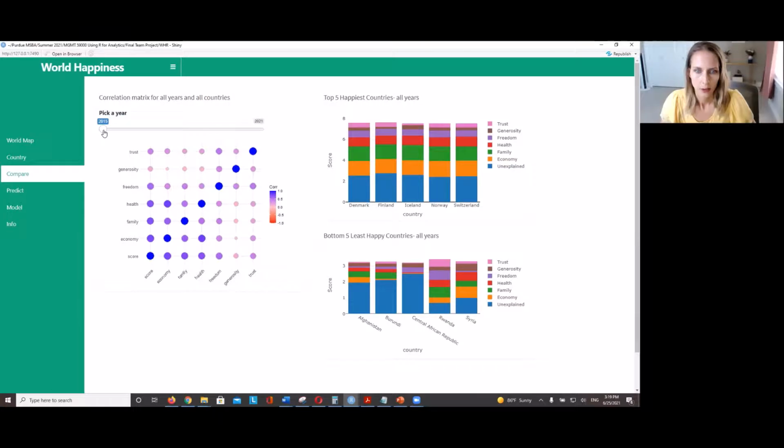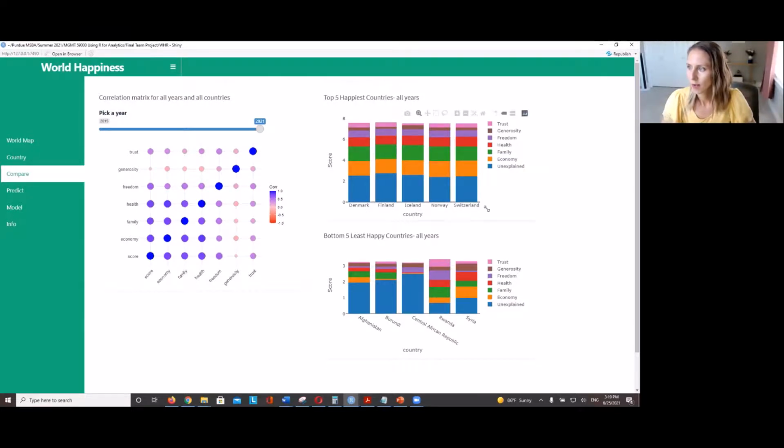In 2021, we also noticed that health versus score has a tighter correlation as the purple color becomes darker in 2021. Let's take a look at the happiest countries.